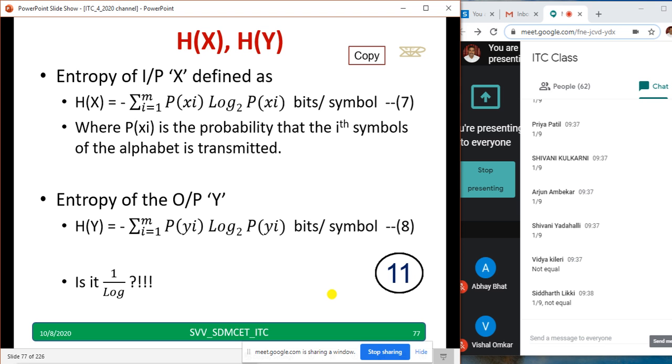H of x equal to minus summation i equal to 1 to m probability of xi log probability of xi. Similarly H of y equal to minus summation i equal to 1 to m probability of yi log probability of yi. It's base 2 because I use bits per symbol. So let us go to the next.